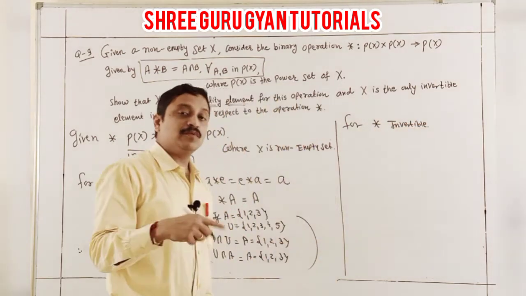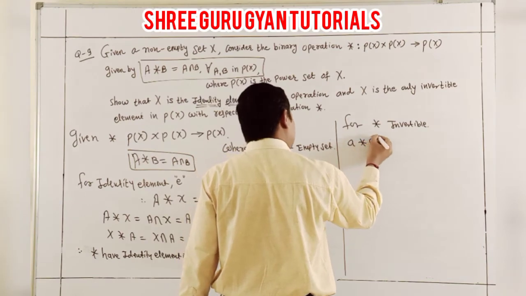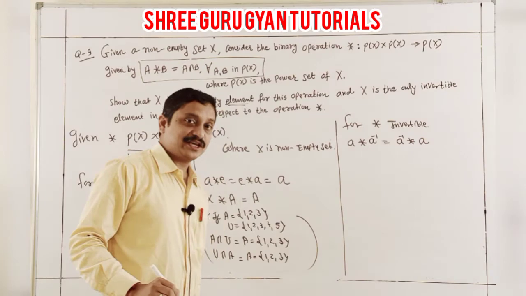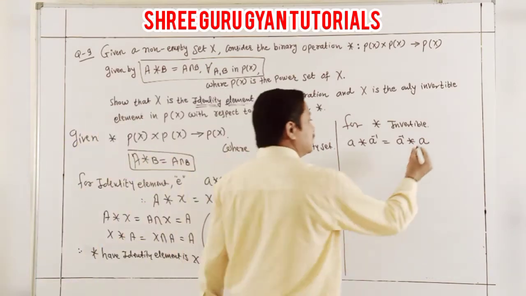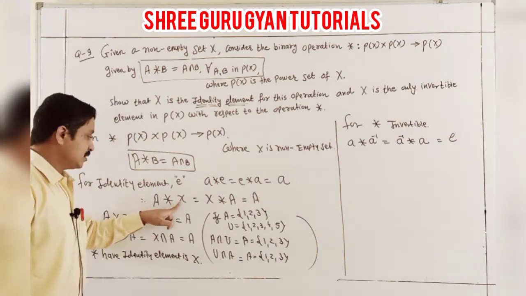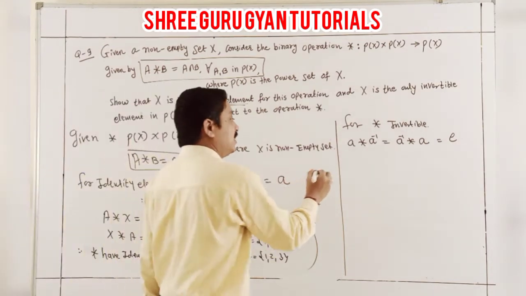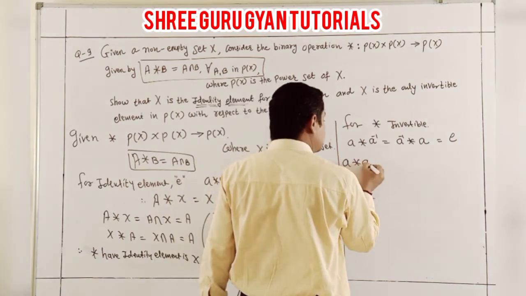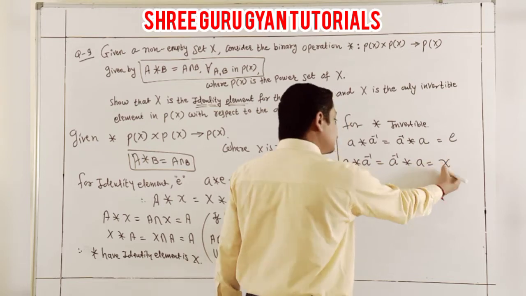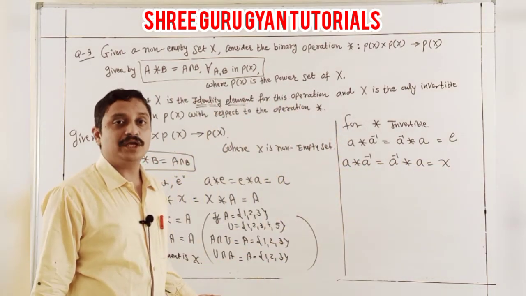means inverse identity. Students, for the identity, A binary A inverse, or A inverse binary A, is equal to E. And what is my E? E is your X. So we can say here A binary A inverse is equal to A inverse binary A is equal to X, because E is my identity, already I proved here.